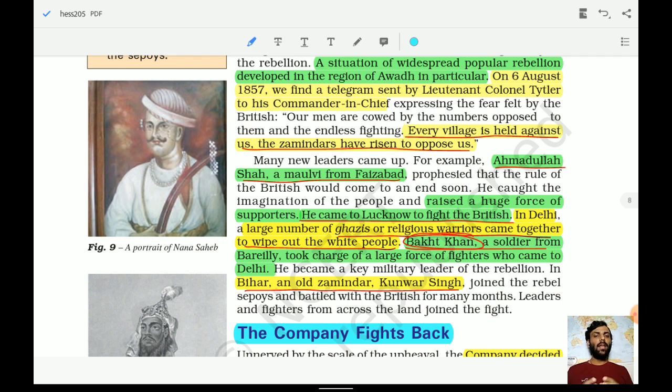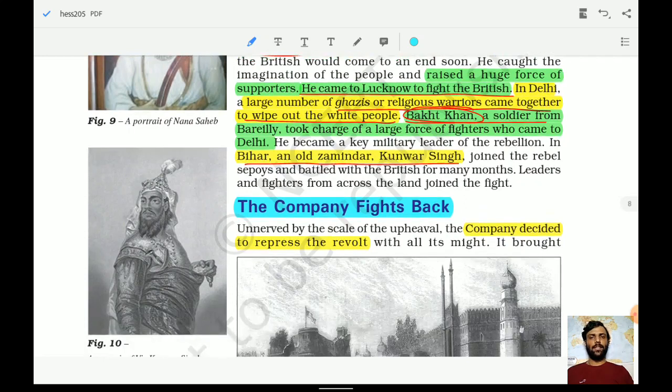In Bihar, old Jamidar Kuwar Singh was holding the banner of revolt. So remember this: we have talked about Kuwar Singh from Bihar and Bakht Khan. He used to belong to Delhi, but he was in a way leading these forces who were coming to Delhi. We have also seen Avanti Bai Lodhi, Rani of Jhansi, Birjis Kadir, and Begum Hazrat Mahal. So remember all these names, and Tatya Tope, whom we have already discussed.